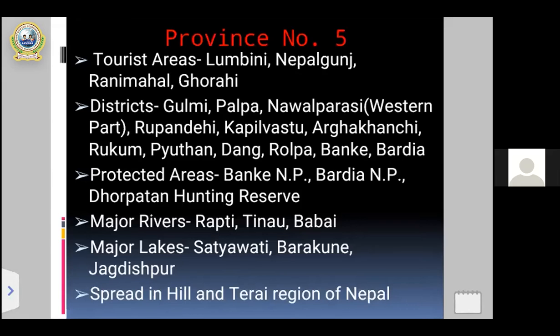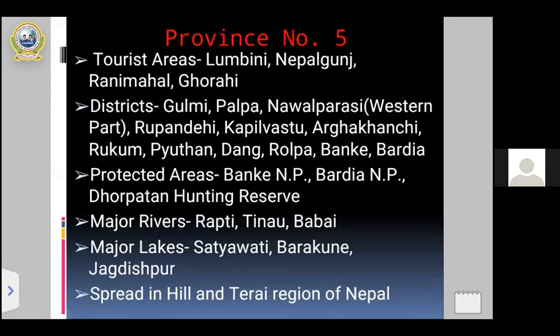And after that, the next point is the split in hill and Tarai region of Nepal. As we all know, my dear students, in our country Nepal there are 3 geographical regions: hilly region, mountain region, and Tarai region. Among these 3 geographical regions, province number 5 is split in hill and Tarai region.